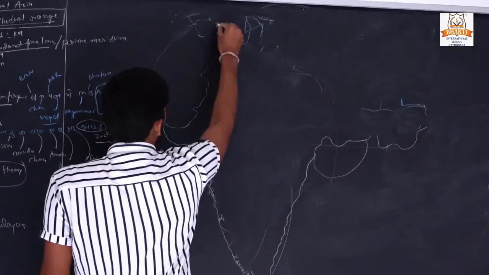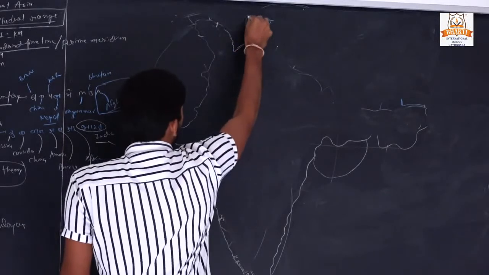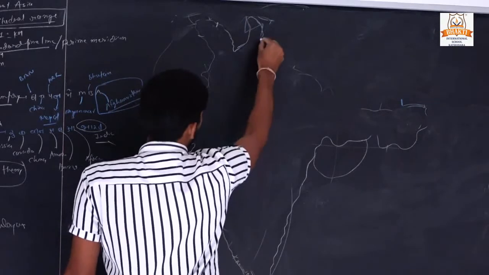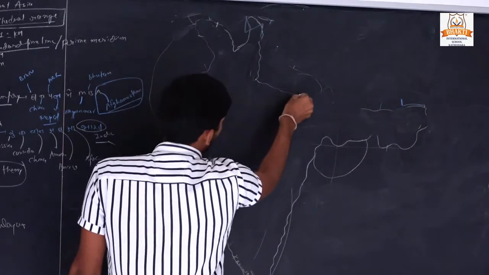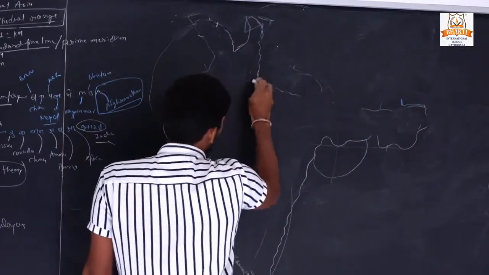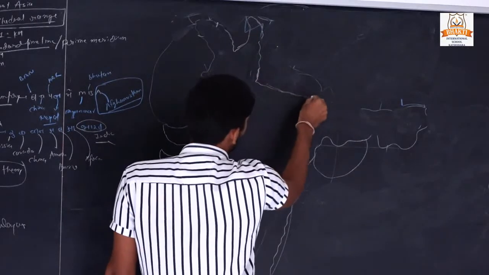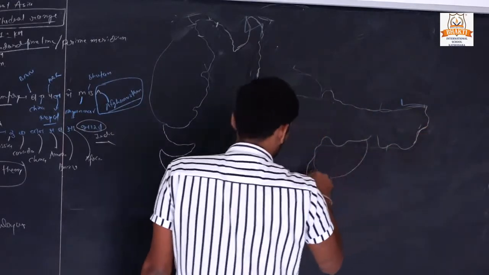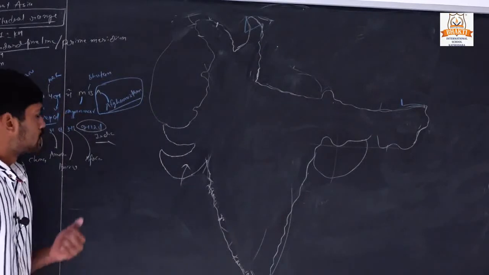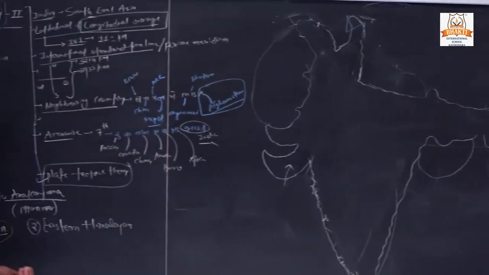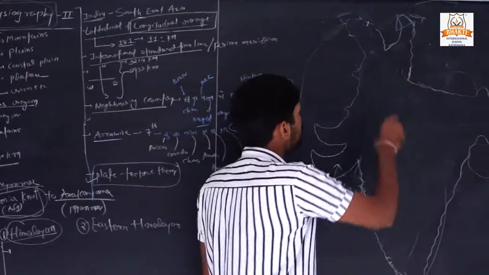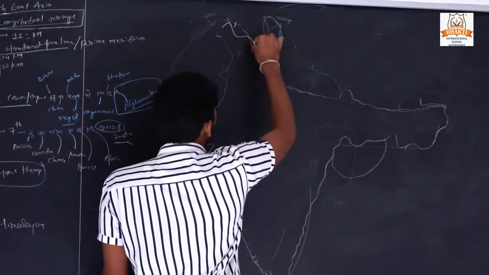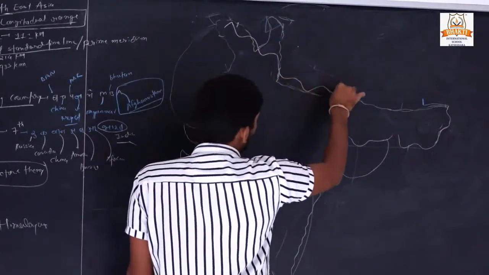So, take a look at the map. So, the Himalayan region can be divided into three types. First is the Greater Himalaya. This is the Greater Himalaya.